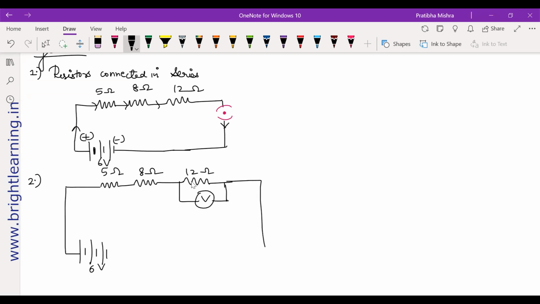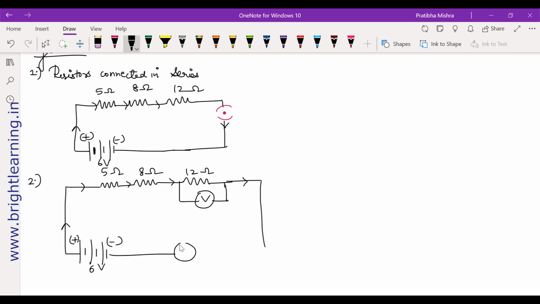You connected a voltmeter. Now you need to be very careful placing the ammeter because your batteries are from positive to negative and the current is flowing in the same manner from the positive terminal to the negative terminal. It's opposite to the flow of electrons, right? Now, how do you place your ammeter?